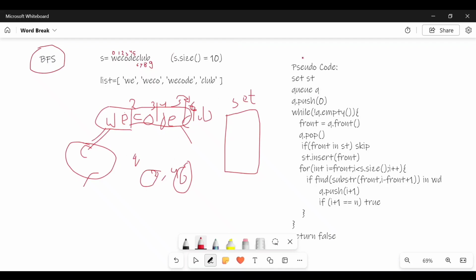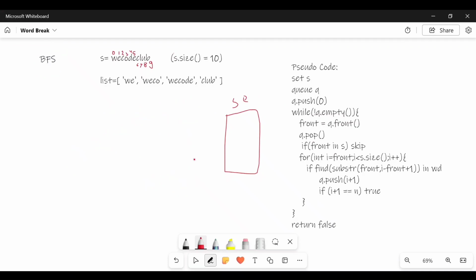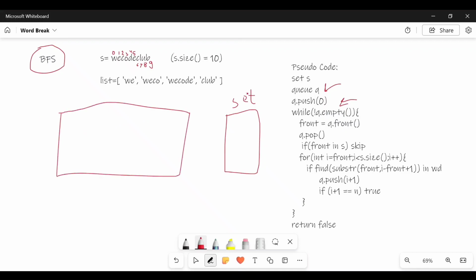So here is the pseudocode, so let's try to write it. First we have a queue and we have a set. First of all I will create a queue, and I will push 0 in my queue. So I will have 0 in my queue.